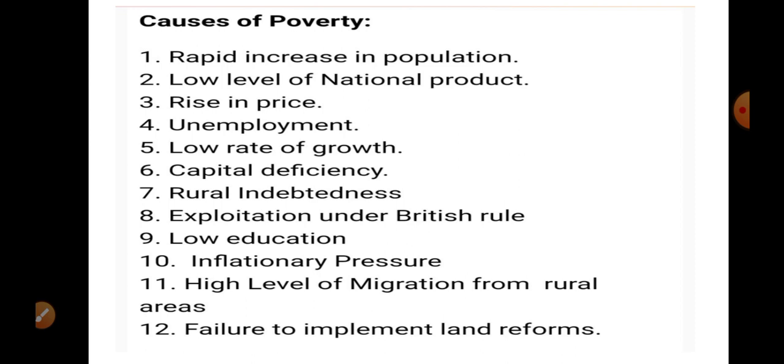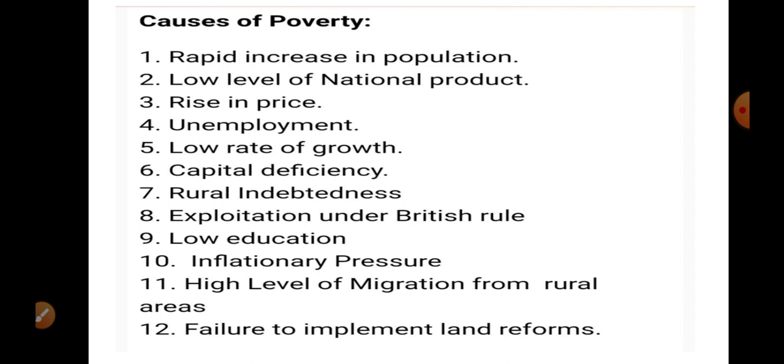Now, inflationary pressure. Already I had told you that population is increasing and demand is increasing, but in the same ratio we are not able to increase the supply of goods and services. So the result is inflation, an increase in the price of regular goods. High level of migration from rural to urban areas, because in rural areas there is no industrialization, no focus on SSI, no focus on diversification of production activity.